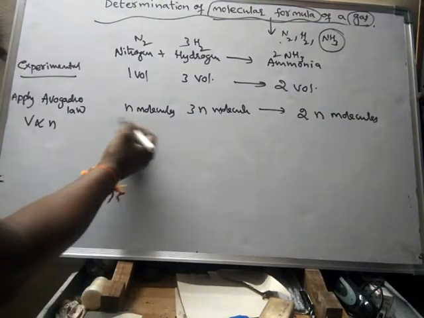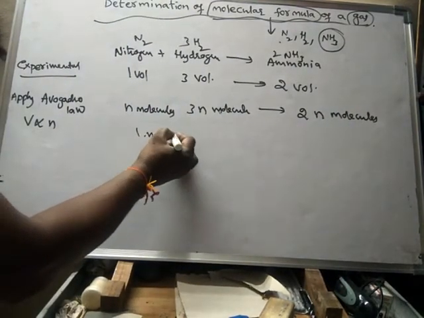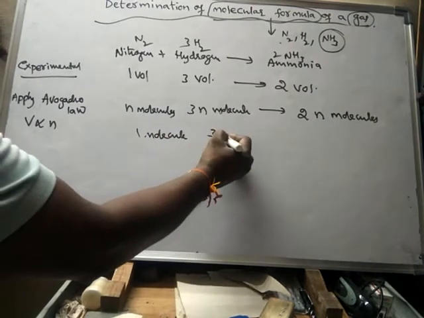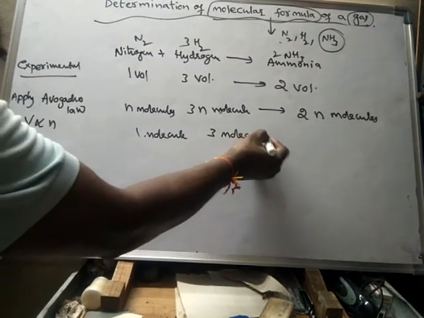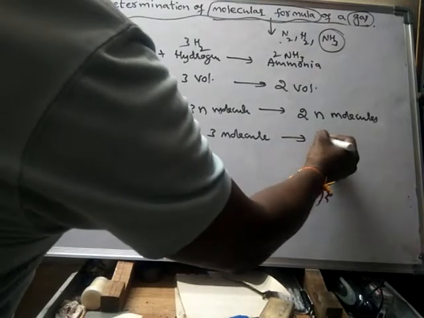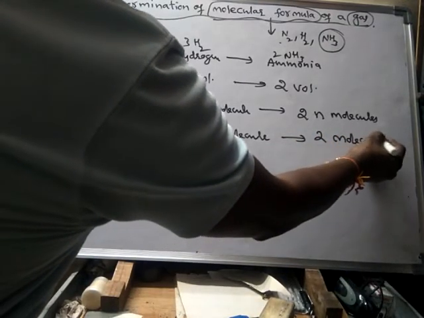For example, if it is 1 molecule, then it will become 3 molecules, and this will become 2 molecules.